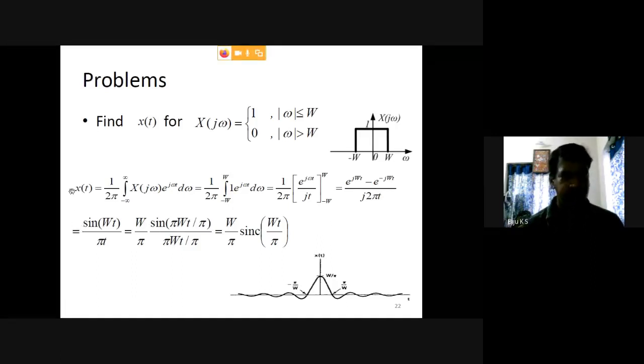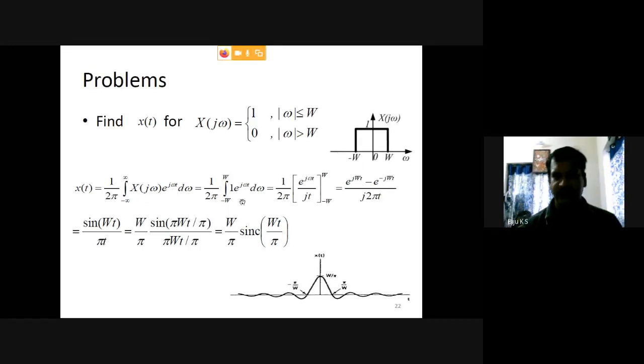The inverse Fourier transform equation is x of t equal to 1 by 2 pi integral from minus infinity to plus infinity of X(j omega) into e raised to j omega t d omega. It is not e raised to minus j omega t, it is just e raised to j omega t.